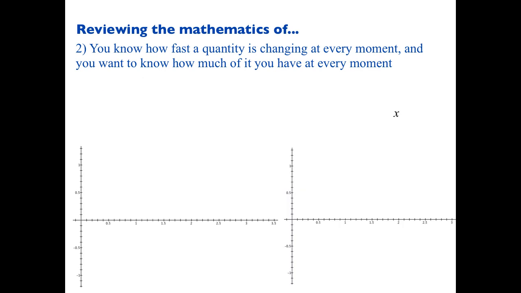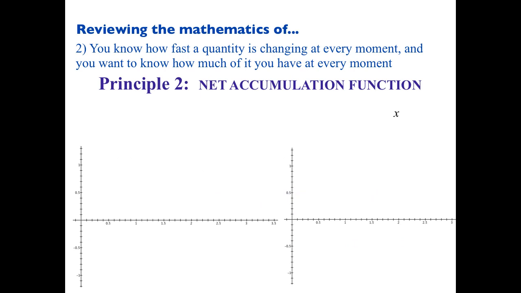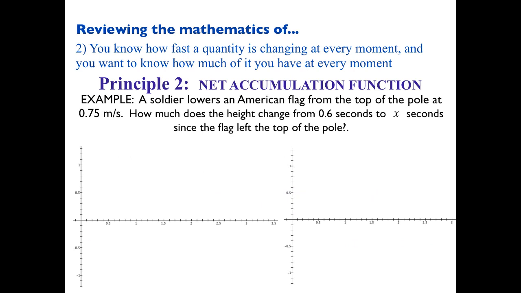All right, so that's principle number 2. So principle number 1 is just the idea of rate of change and what it means. We said that was the most important thing we covered today. Remember that? Principle number 2 then is a net accumulation function, like the one we just came up with. So same scenario. First we want to label, so I want to have a rate of change function on the left, and I want to have the net accumulation function on the right.